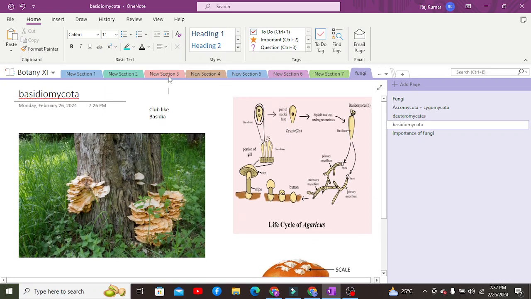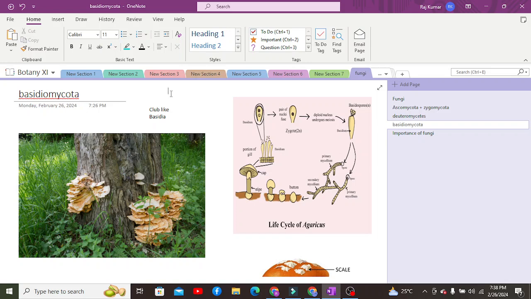And when it comes to the hyphae, in Zygomycota we basically had aseptate hyphae. In Ascomycota, we had septate hyphae, and here Basidiomycota also has septate hyphae, dikaryotic or uninucleated, right? And they have septa, crosswalks, present between them.